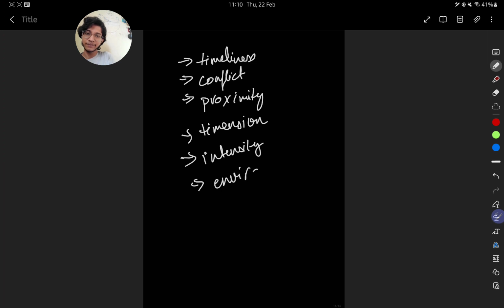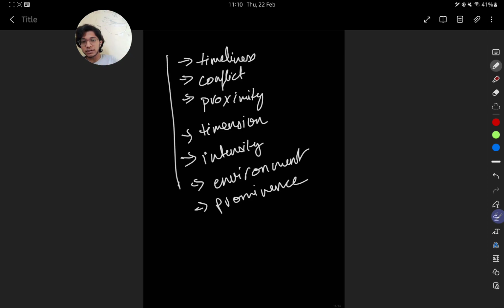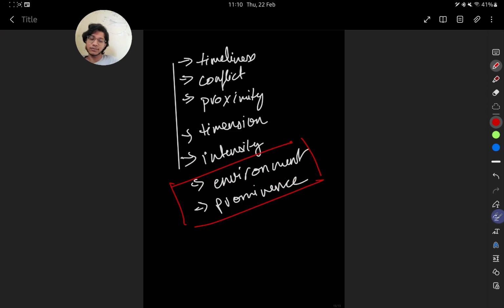There can be more, like prominence. I think seven points would be more than enough if you're studying journalism. These five are the most important, whereas these two are secondary.